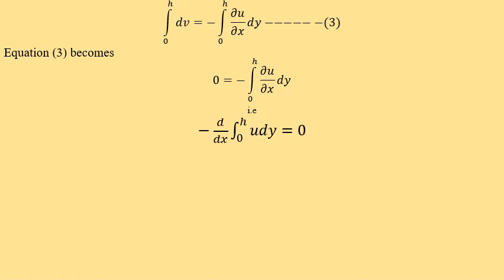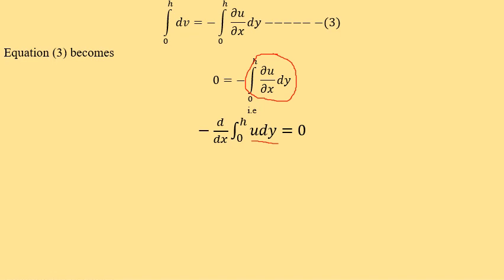Now this integration of del u by del x dy can be written as d by dx of integration of the term u into dy. This is from one of the properties of the integration.